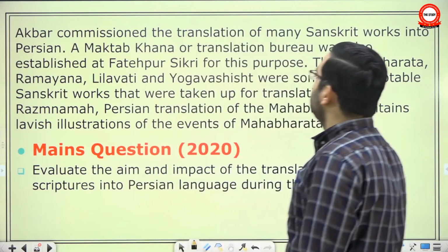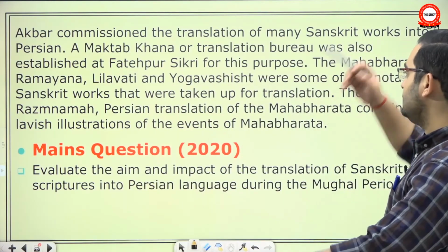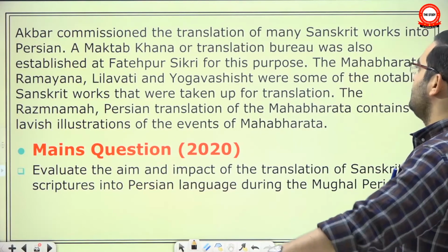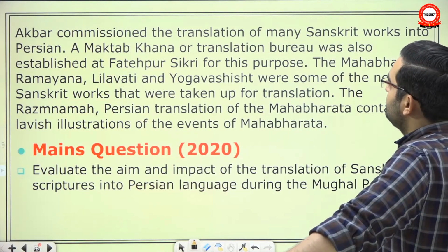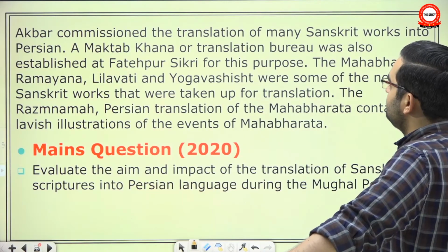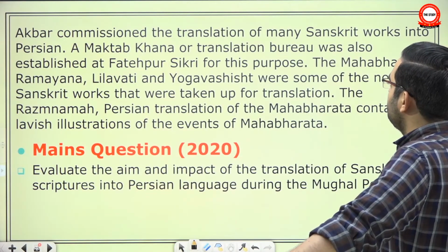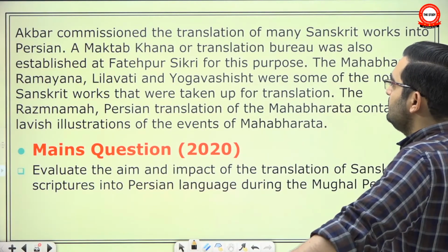Okay, Akbar commissioned the translation, the thing we talked about. He says that Akbar commissioned the translation of many Sanskrit works into Persian. A Maktab Khana or translation bureau was set up. Mahabharat, Ramayana, Lilavati, Yoga Vashisht were translated.